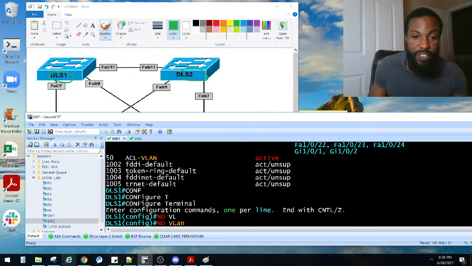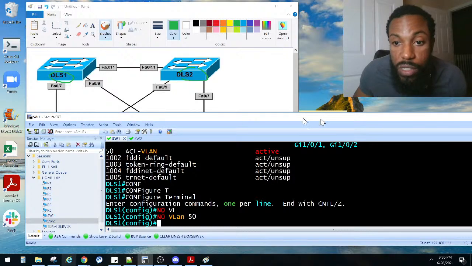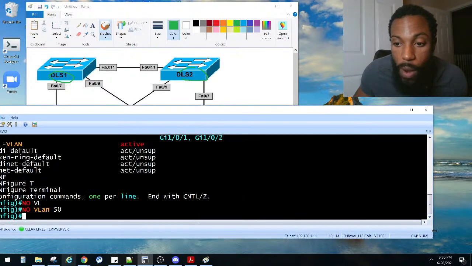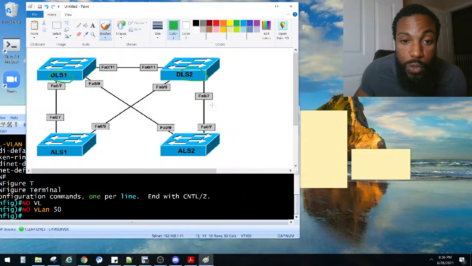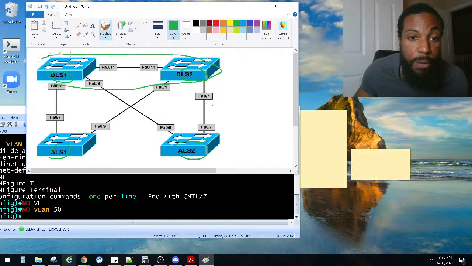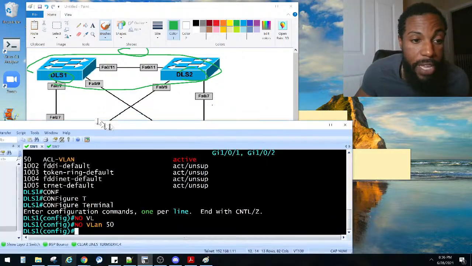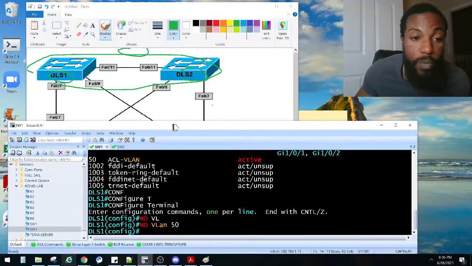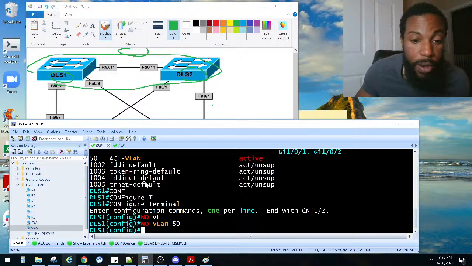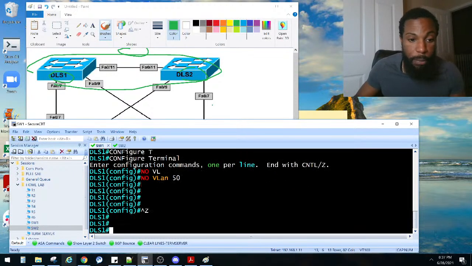no VLAN 50, right? Now I have two more switches that I had to steal my console cables for. These guys right here, ALS1 and ALS2. So basically, this is the distribution layer, and this is the access layer, right? Pop quiz. What is the layer that's going to sit above that one right there? If you know Cisco's 3-tier hierarchy, what would be the third layer there? Put it in the comments if you know.